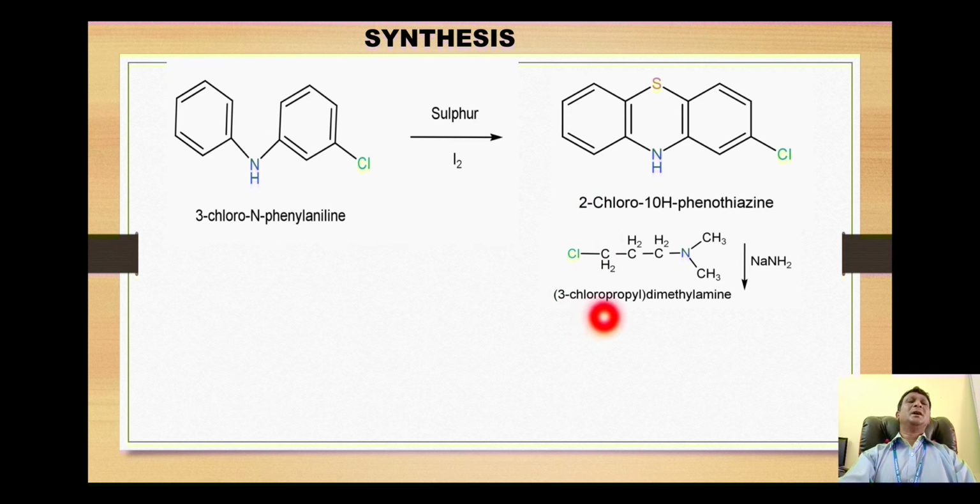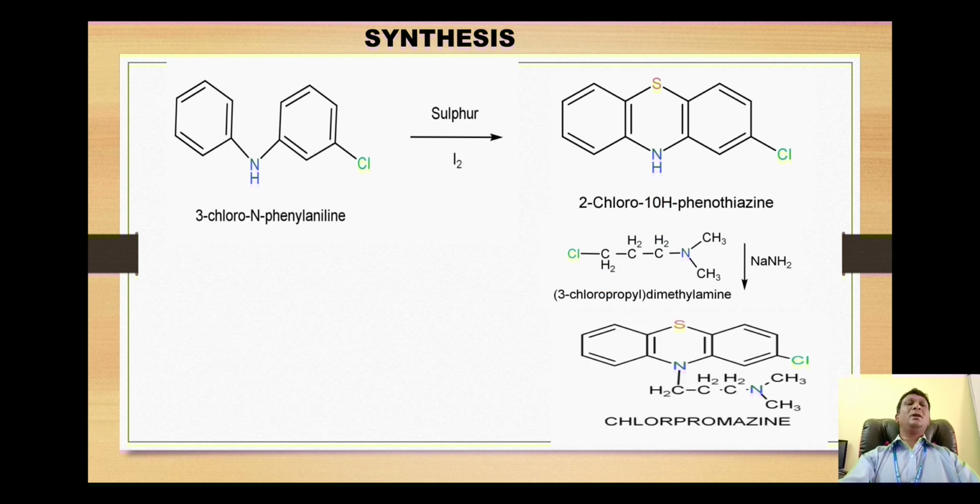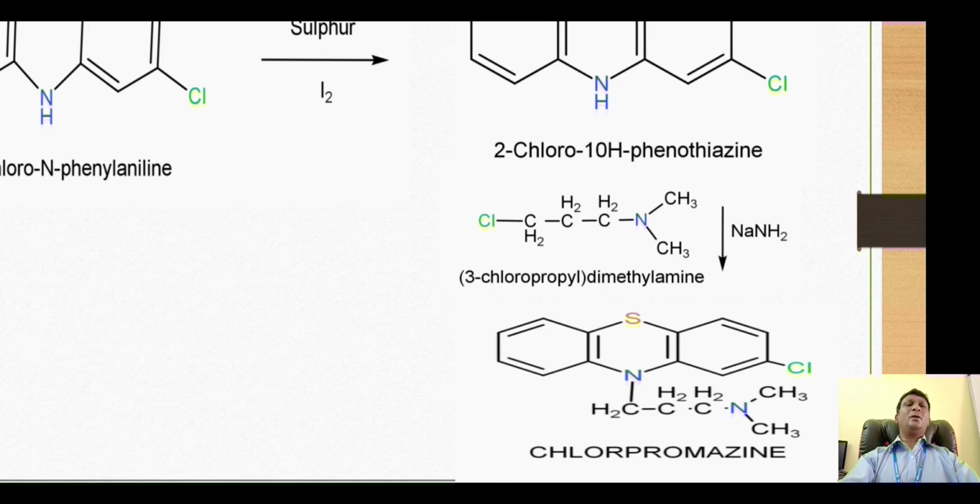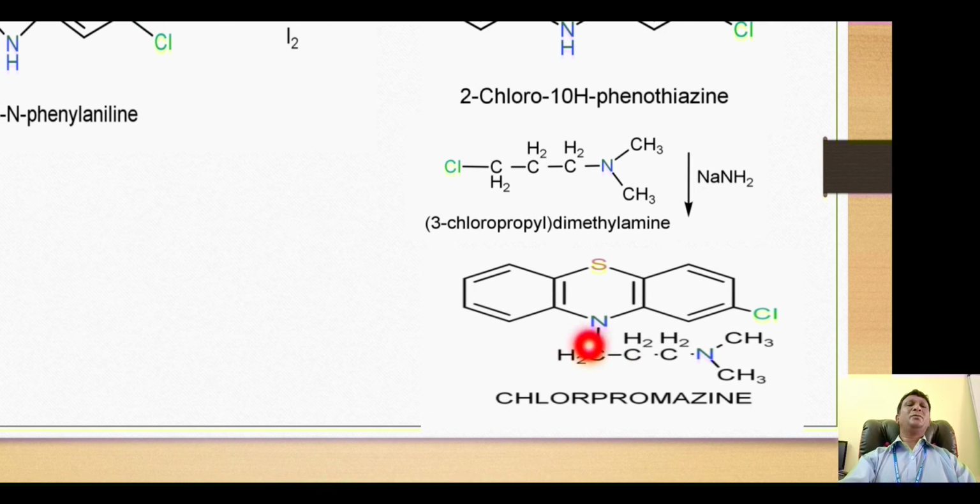So with this reaction we will get the elimination of HCl molecule from here and the attachment of this propylamine chain onto this nitrogen to give us formation of this compound, which is called chlorpromazine.